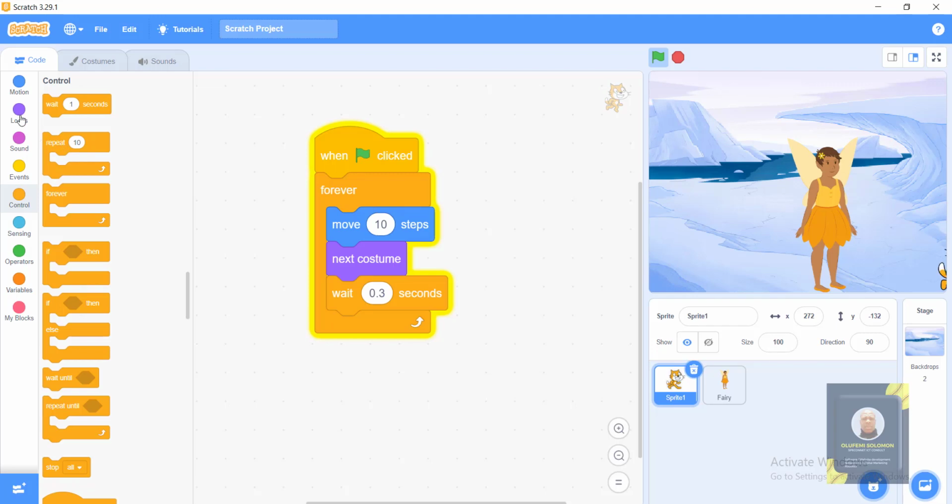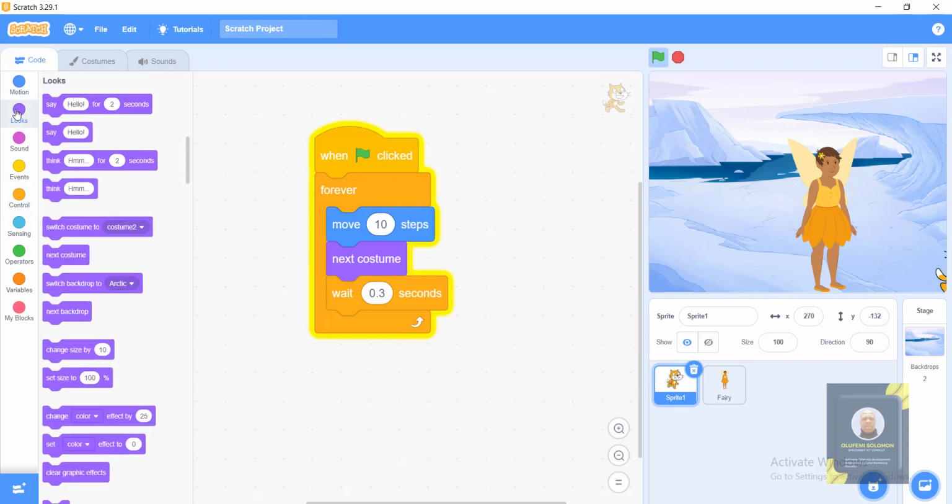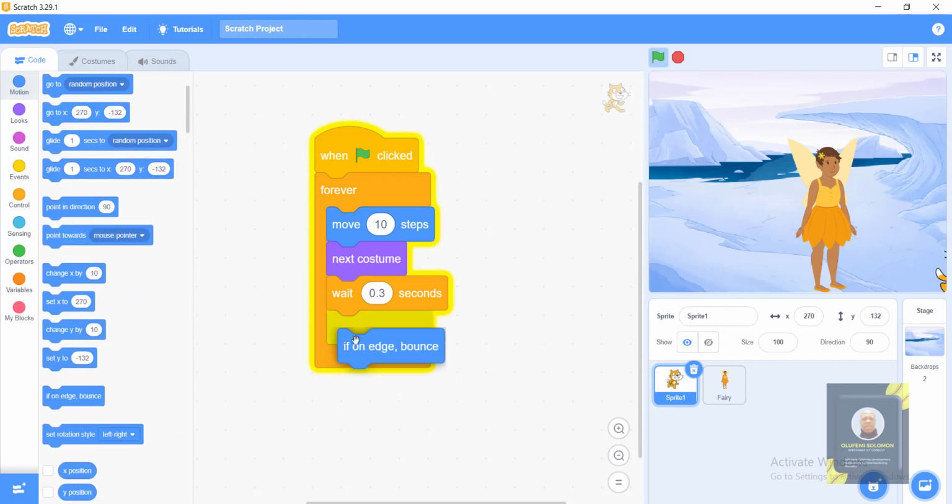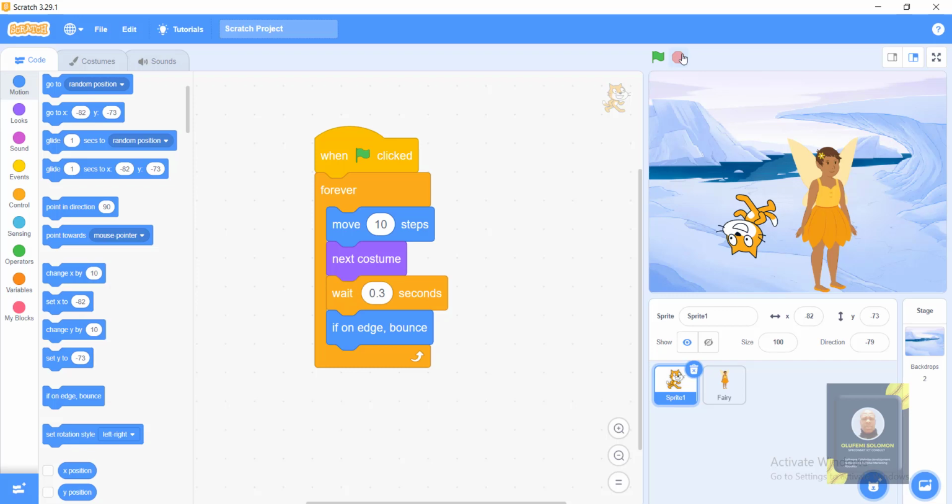Okay, so to do that, I'm going to go back to motion, and let's pick if on edge bounce. This is what we need, if on edge bounce, and as you can see, it's actually coming back, but this time around it turns upside down. Okay, that is not what we want. So let me stop my project. If you actually want to do that, come to this place, your direction. Let me change my direction to actually 90, straight, okay, to make it straight. And down here you see three icons there. I'll click on this middle one to turn it upside down. So when I play the project, then we are good to go.